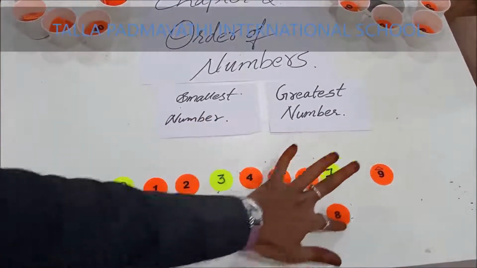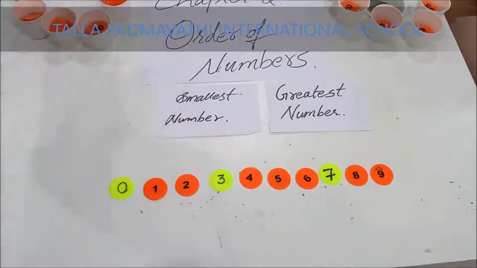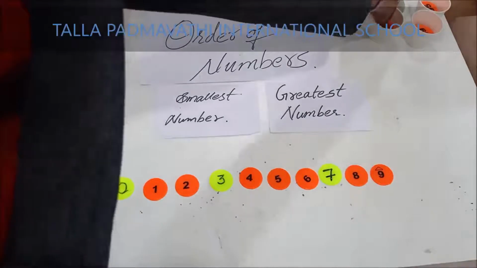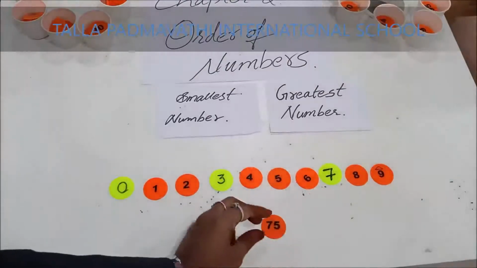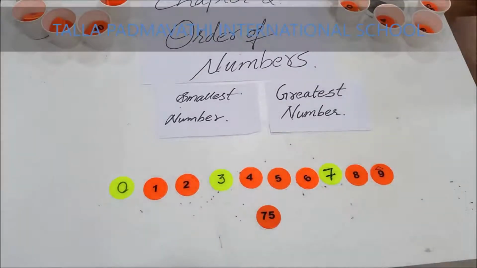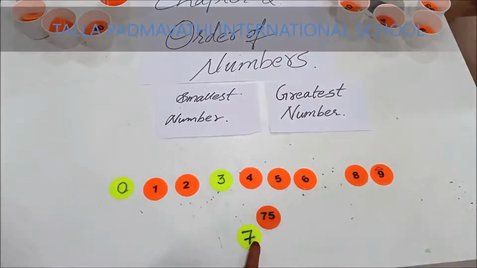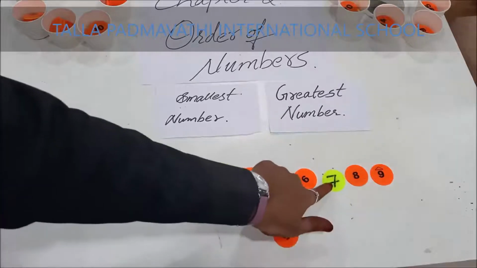So children, any number is formed using these 0 to 9 digits. The numbers from 0 to 9 are called digits, and any number is formed using these digits. For example, we have 75 also here. Children, can you tell me what are the digits used to form 75? First 7 is used, then afterwards 5. It makes 75. So it is very easy to form numbers, isn't it, children?